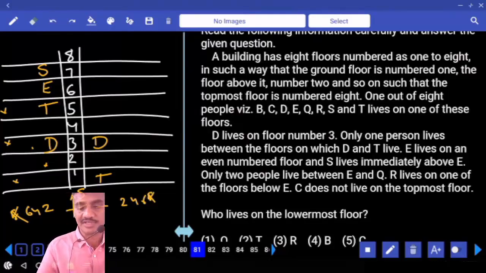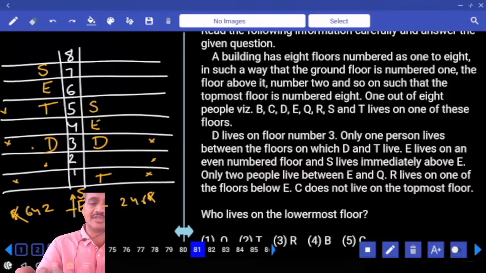And similarly here again. And S cannot be on this one. And E cannot be on the 1st floor, cannot be on the 3rd floor. And can be on the 5th floor or not? And E, S, can S be here or not? Yes. S can be here. If S is here, E can be here. Hence this is a possibility.